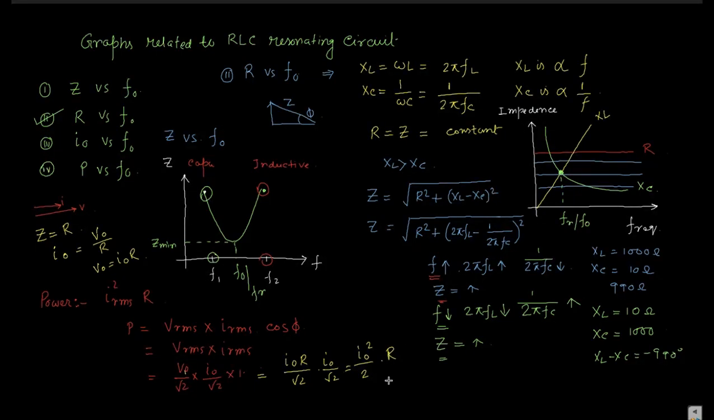That is I RMS square into R, because I naught by root 2 is the I RMS. So I naught square by 2 you can write as I RMS square, and I RMS square into R is nothing but the power dissipated across the resistor.